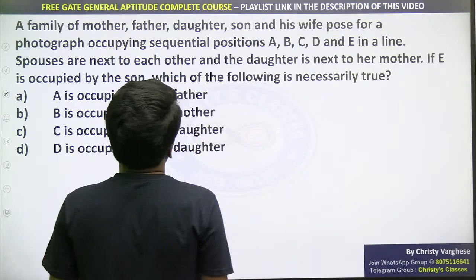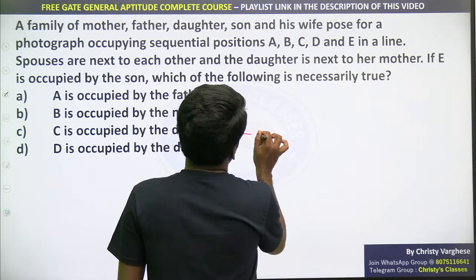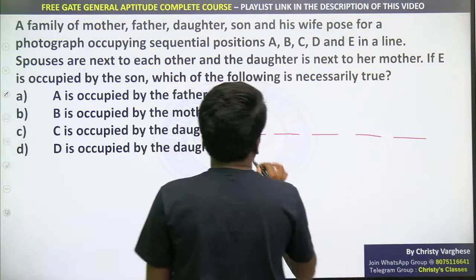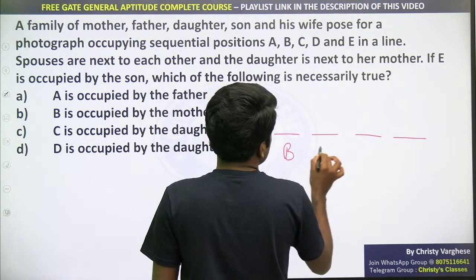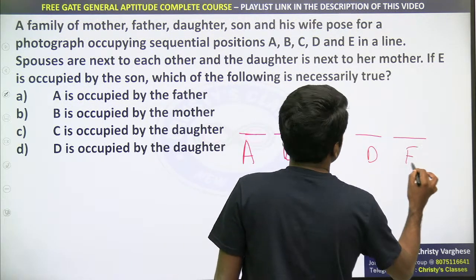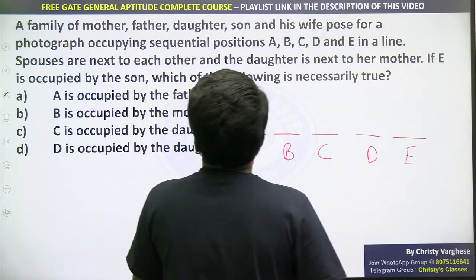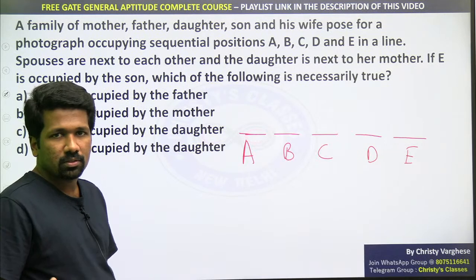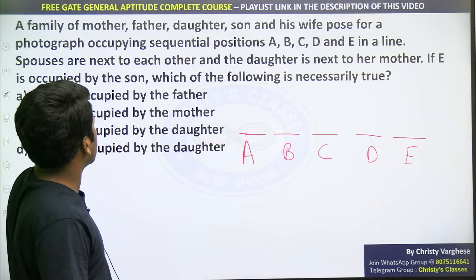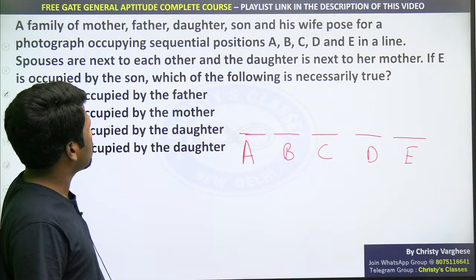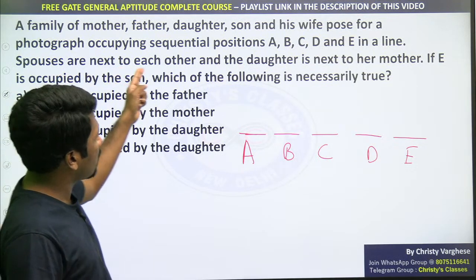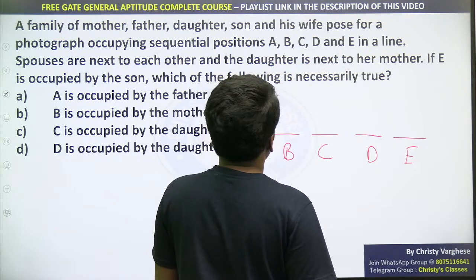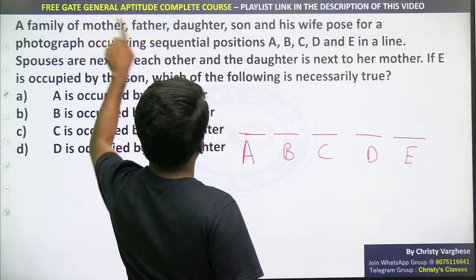So they are posing for a photograph occupying the sequential positions A, B, C, D, E. This is A, B, C, D, E. Spouses are next to each other. Spouses means married couple, so they are next to each other. That means a husband and wife are sitting next to each other. And the daughter is next to her mother. That means this daughter and this mother are together.